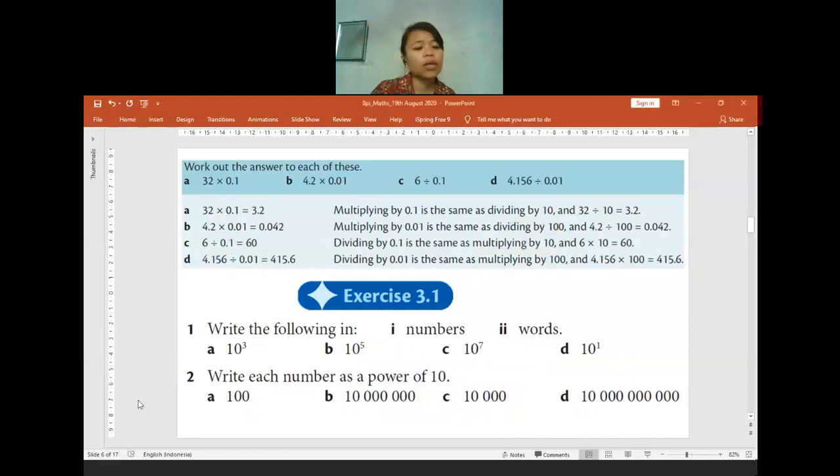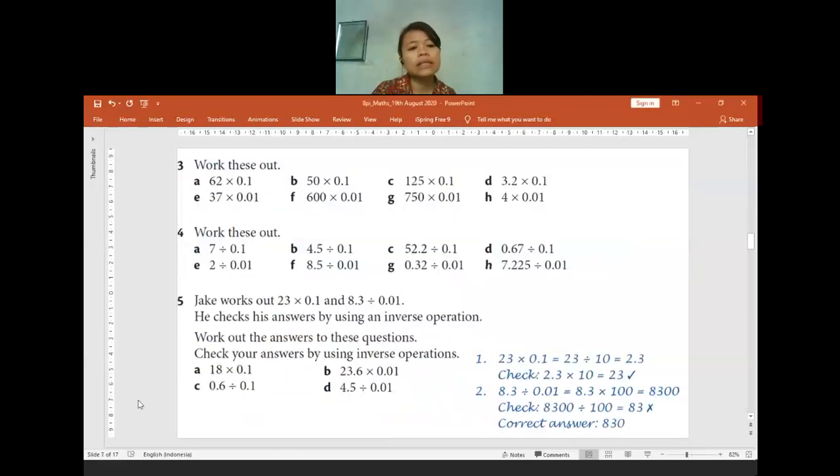For question 3, we have 62 times 0.1. Is there anyone who knows what number it will be? Yeah, it will be 6.2, because when we multiply by 0.1, it's the same thing as dividing the number by 10. It will be 6.2. Do not try to use a calculator, okay?